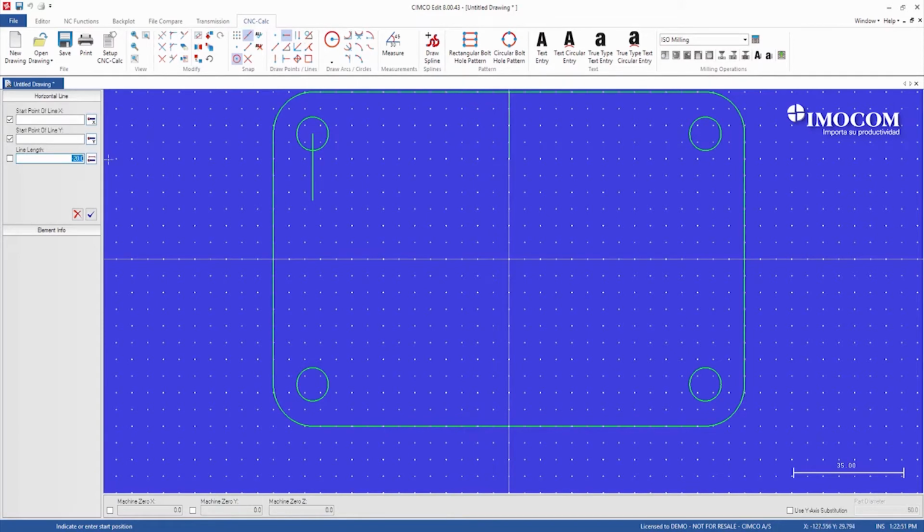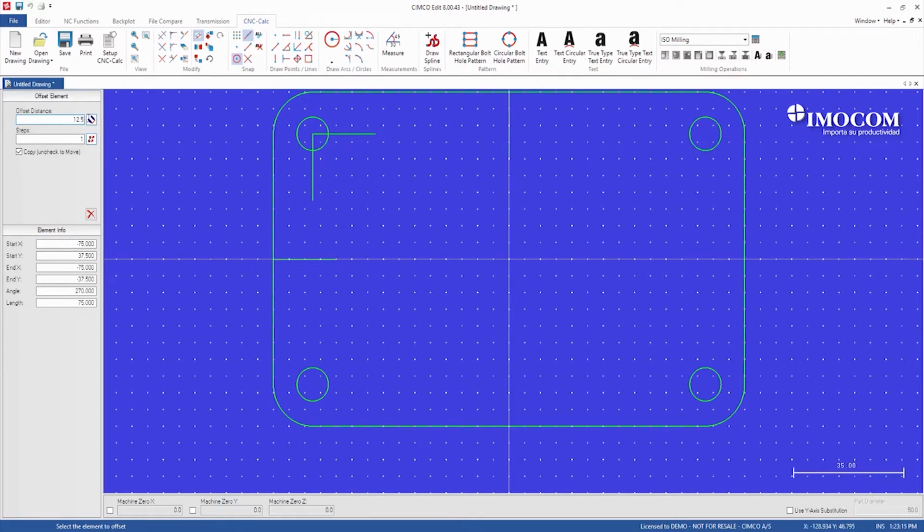Now we're going to do the same thing again, but horizontal line. This line is going to be used for mirroring the geometry, which we'll delete after we've finished doing the mirror operation.